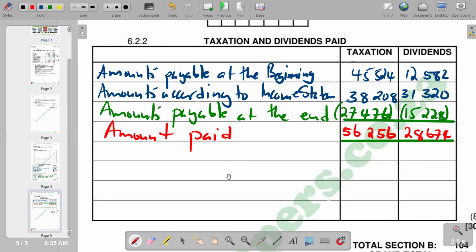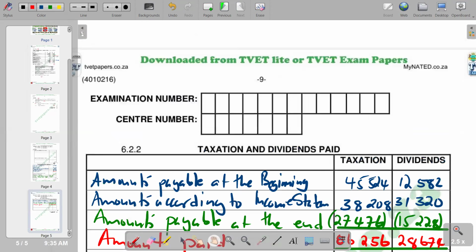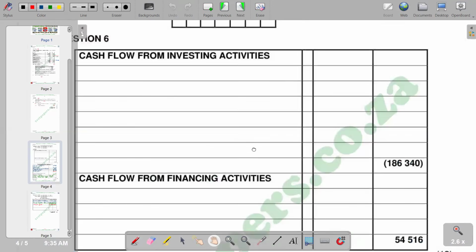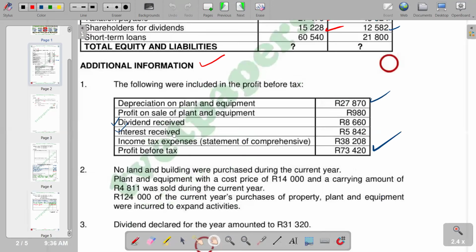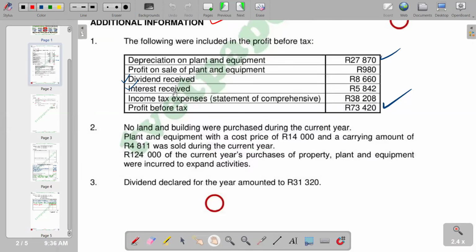Then from that part, we can now go to the statement of cash flow, whereby we are going to look at the cash flow from investing activities and cash flow from financing activities. So in terms of cash flow from investing activities, we can check which items of investing activities we have. So if we go back to the question, remember, any movements in non-current assets indicate investing activities. So if you come, you see that we have got plant and equipment with a cost price of 14,000 and a carrying amount that was sold during the current year.